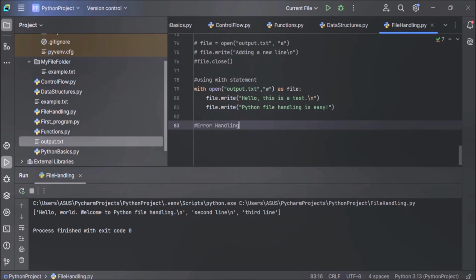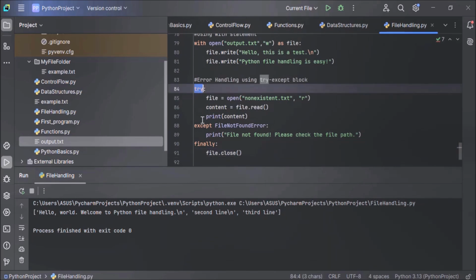Error handling using try except block. Try, except, and finally. What does it mean? What is try, what is except, and what is finally?